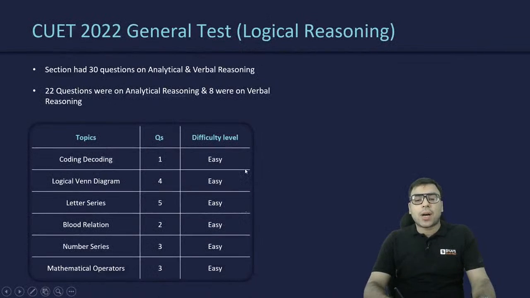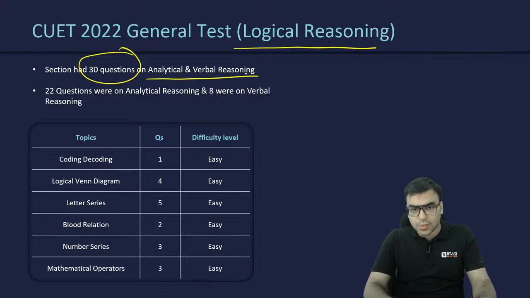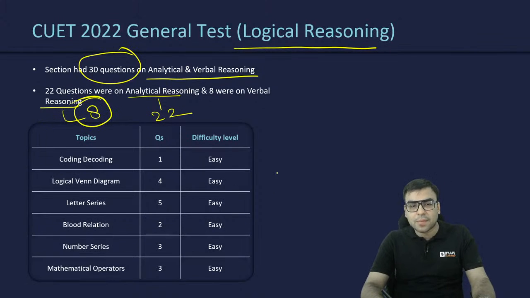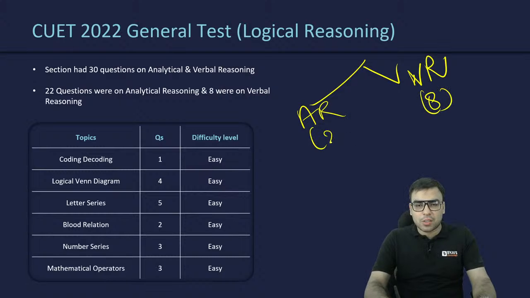Then let's talk about logical reasoning. The section had 30 questions on analytical and verbal reasoning. 22 questions were on analytical reasoning and 8 questions were from verbal reasoning. VR is verbal reasoning, so 8 questions from here and 22 questions from here.